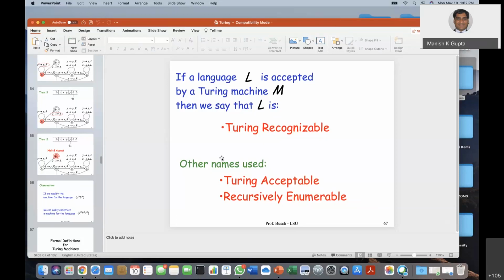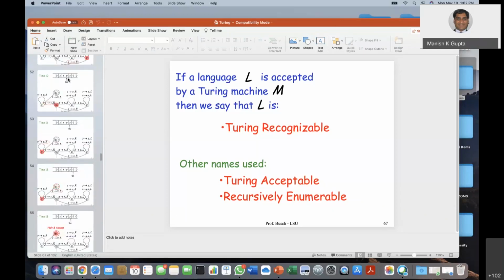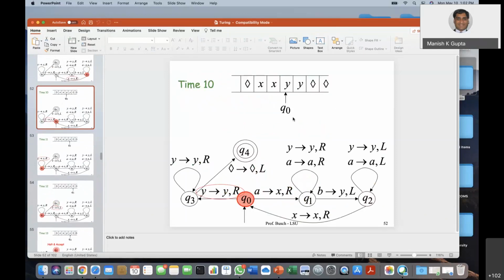Sir, I had a doubt: here the states refer to the position of the tape pointer, right? No, a state is a state; the machine is in some state. Here we represent it like this, so I will show you. This means that we are in the Q0 state. Q0 pointing to Y means we are in the Q0 state and the head is reading Y. It's just a symbolic representation, that's all.